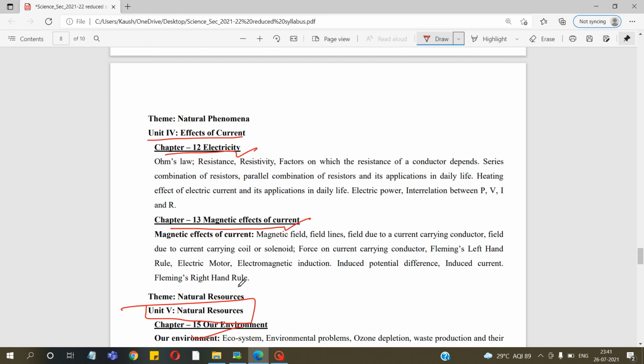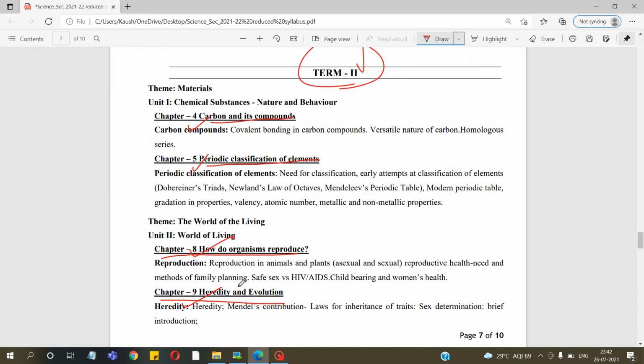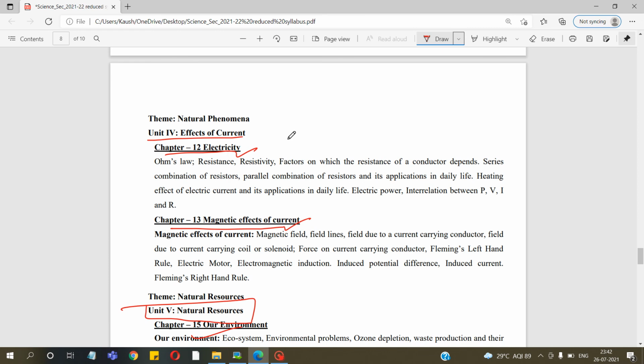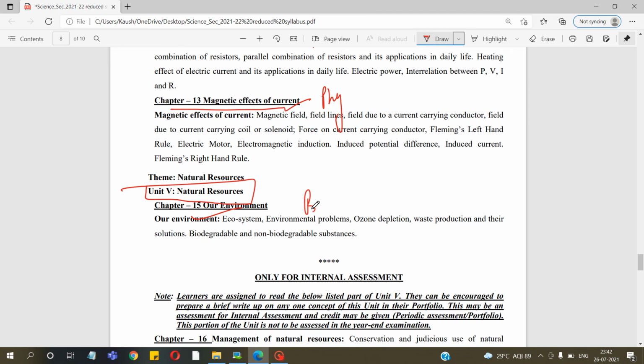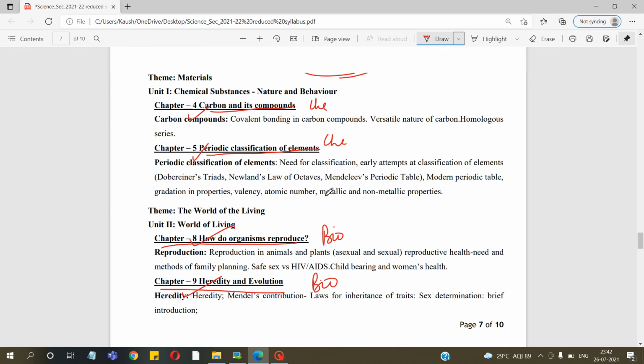So how many chapters are there from biology, chemistry, and physics? Let me check. This is carbon and its compounds from chemistry, periodic classification from chemistry. How do organisms reproduce, biology. Heredity and evolution, biology. Electricity from physics, magnetic effects from physics, and our environment again from biology. So total 2 from physics, 3 from biology, 2 from chemistry in term 2.